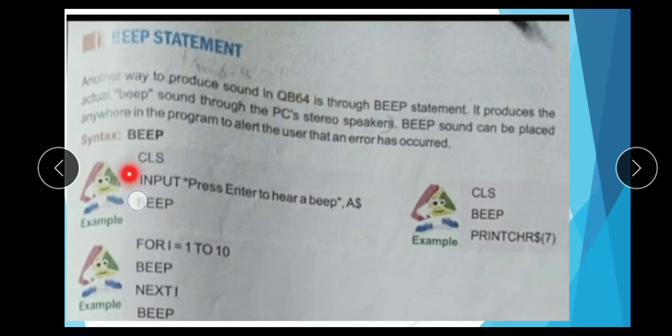Here, input, press enter to hear beep. When we press enter, the beep sound is produced. And the second program: for I equals 1 to 10, beep, next I. Here the beep statement runs from 1 to 10, and I increases by 1 each time. So this beep statement beeps 10 times when you run this program.